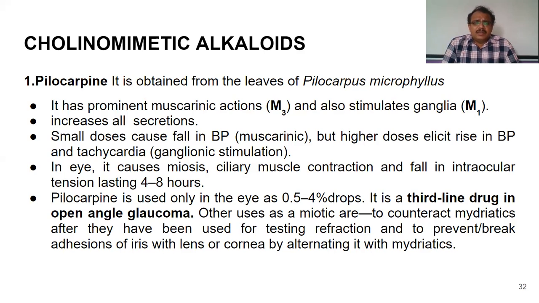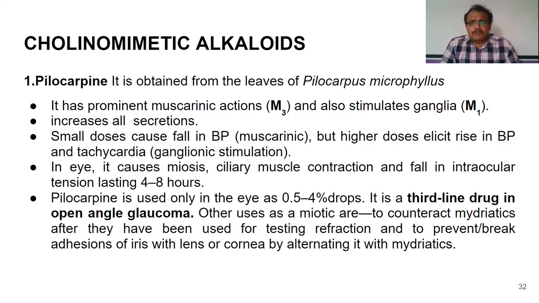So pilocarpine acts on these M3 receptors and increases secretions. In the eye, it causes miosis. On the ciliary muscle, it causes contraction. In the eye, it causes a decrease in intraocular tension because it enhances the outflow of aqueous humor. Hence, this is used in the treatment of open angle glaucoma.